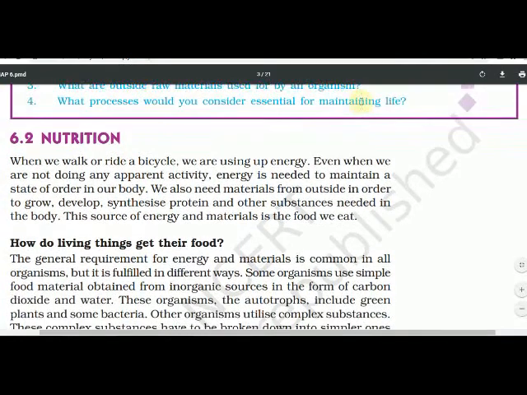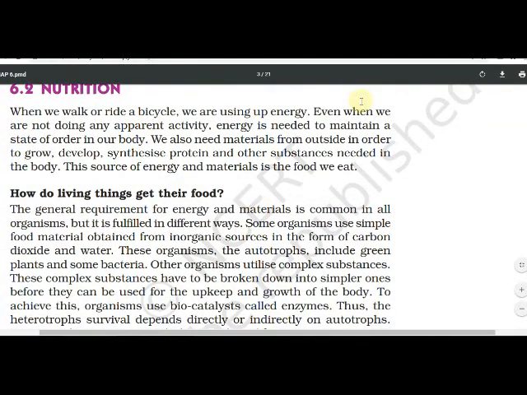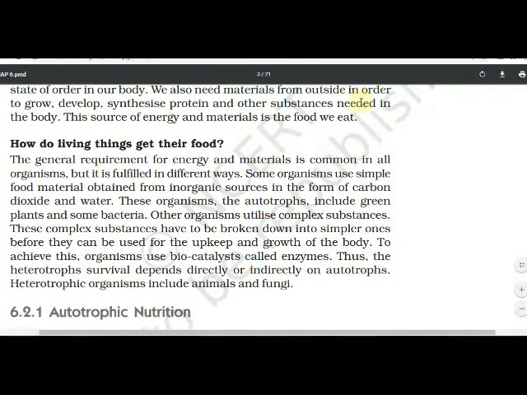How do living things get their food then? The general requirement for energy and materials is common in all organisms, but it is fulfilled in different ways. Some organisms use simple food material obtained from inorganic sources in the form of carbon dioxide and water. These organisms, which prepare their own food, are known as autotrophs.